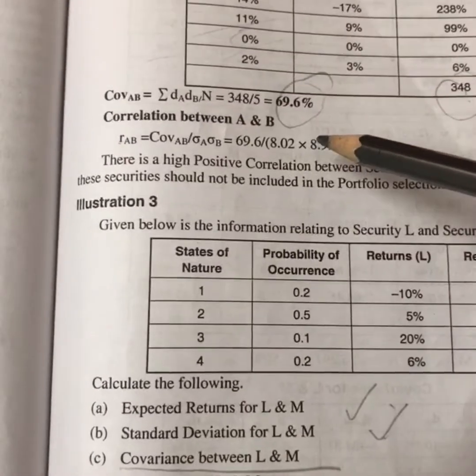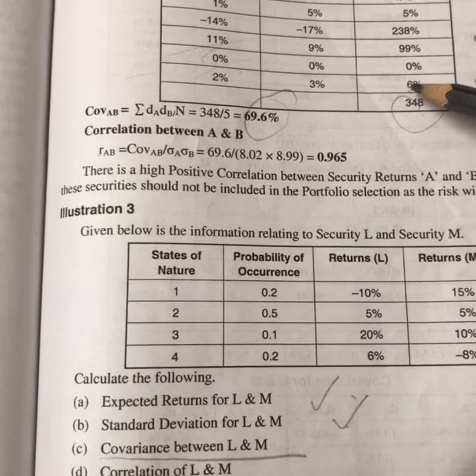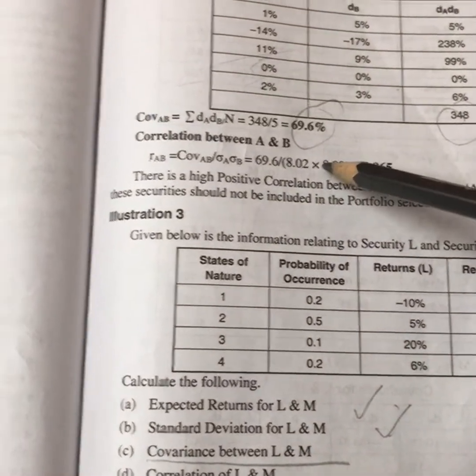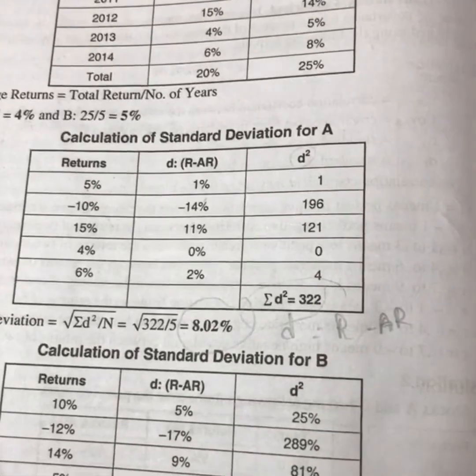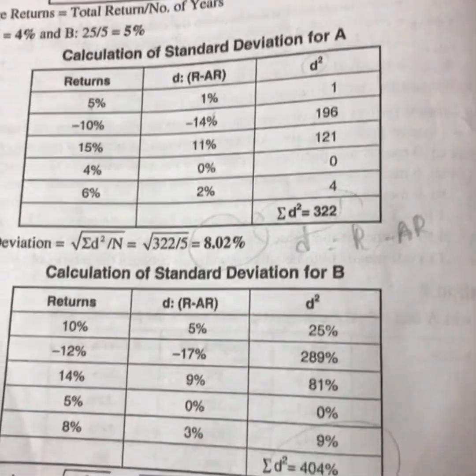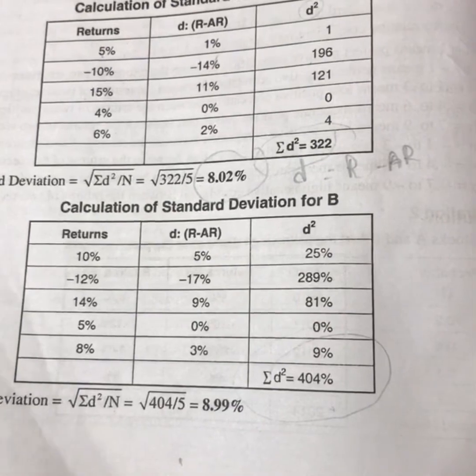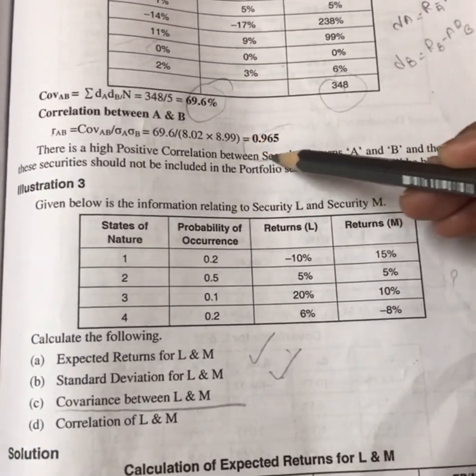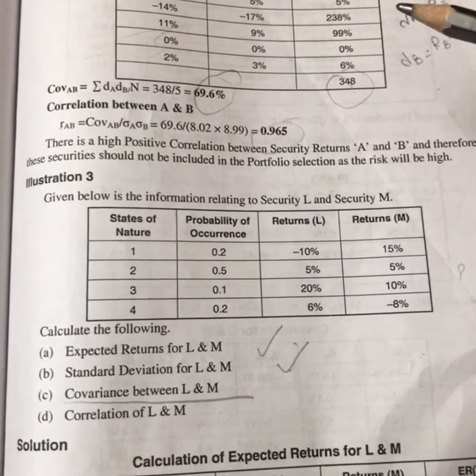Okay, and the last one they asked you to calculate is the correlation between A and B. So the formula is covariance divided by the standard deviation of A and B. Covariance is 69.6 divided by your standard deviation, which is 8.02 for security A and 8.99 for security B. So if you substitute that, you get the correlation as 0.965.